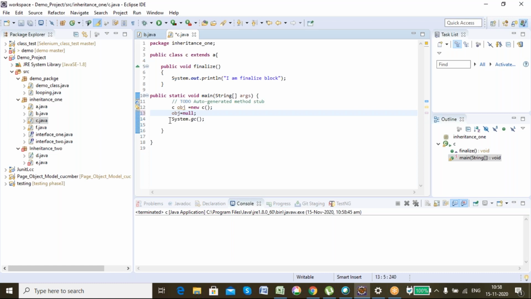Sir, is there any relation between finalize and the garbage collector? Yes. The garbage collector checks if the objects which have been created are freed or released or destroyed, whatever you may call it, then only it calls the finalize method. If that object is not cleared, it's still present in the memory, finalize is not called by the garbage collector. Got my point? When I make it null, then only the finalize function is called. If I comment it out, it will not be called.